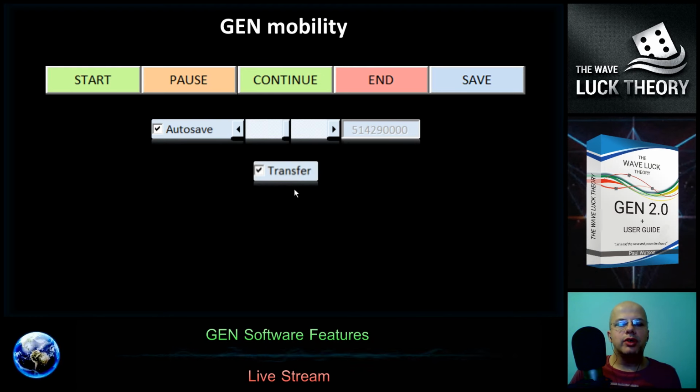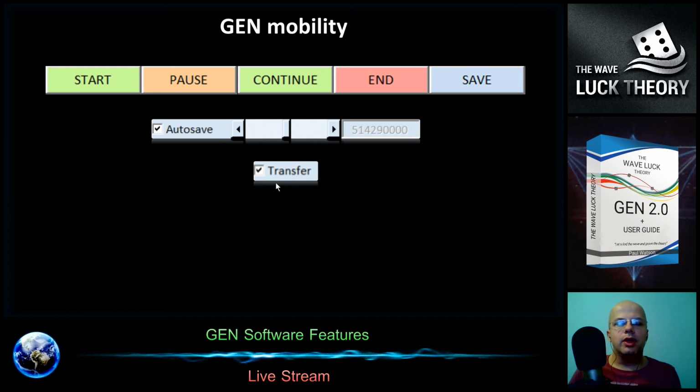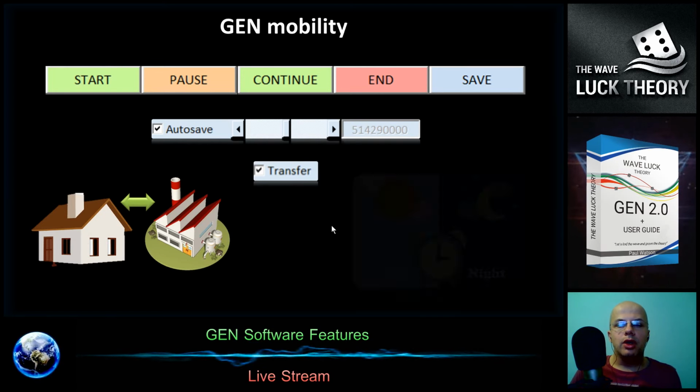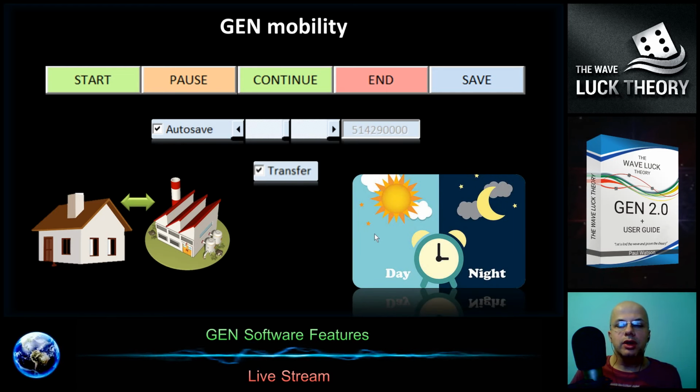You can also activate the transfer function, which allows you to stop the generation and continue it on a different computer or at a different time. So you can start it at home and run it on another computer at work, or you can start it at the end of the day and run it during the night and close it for other work you need to do.